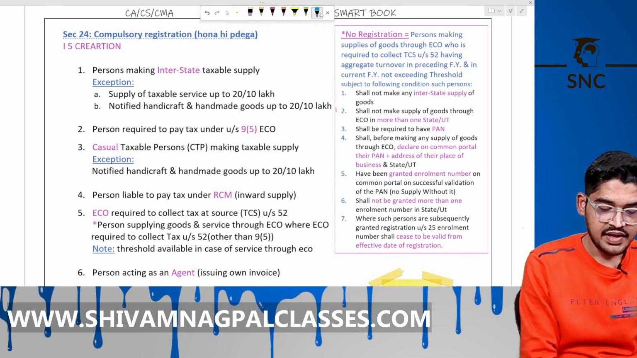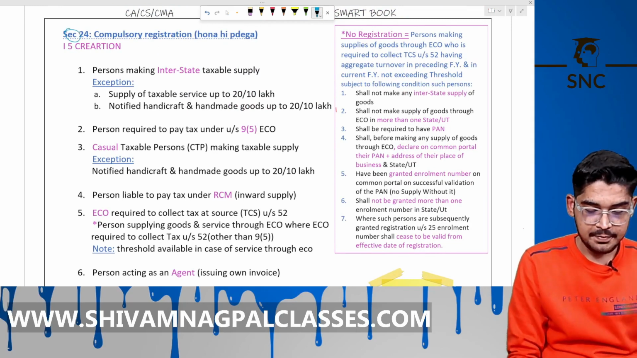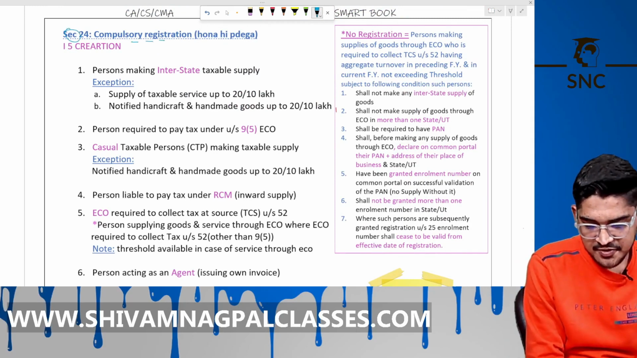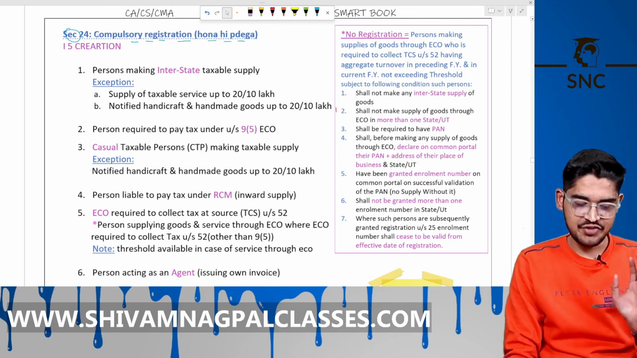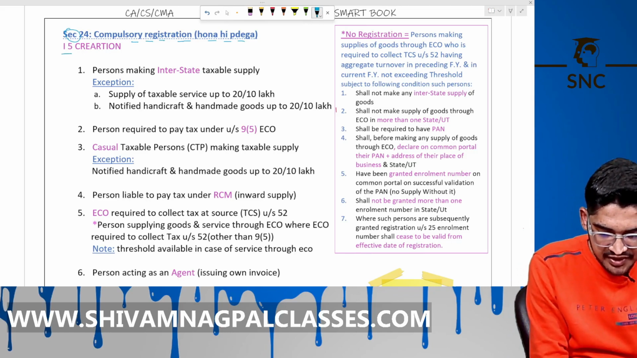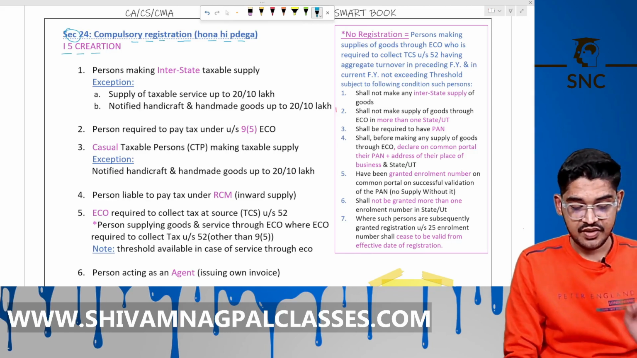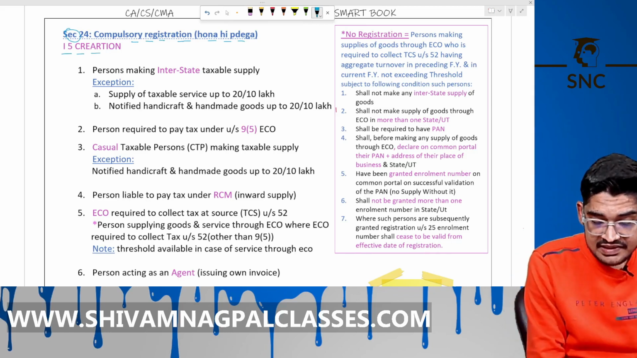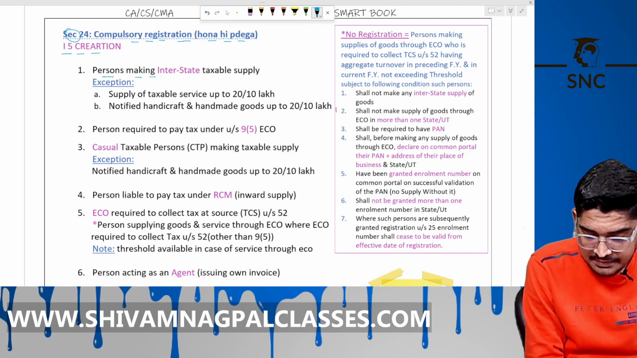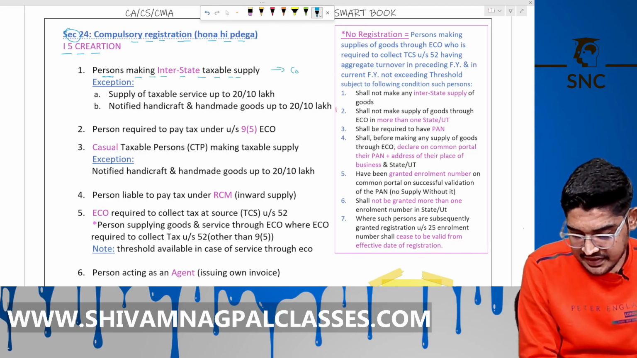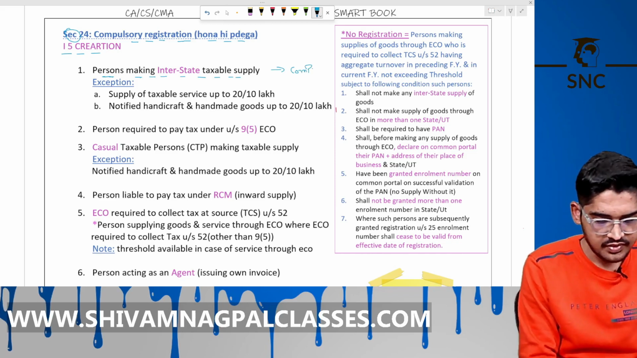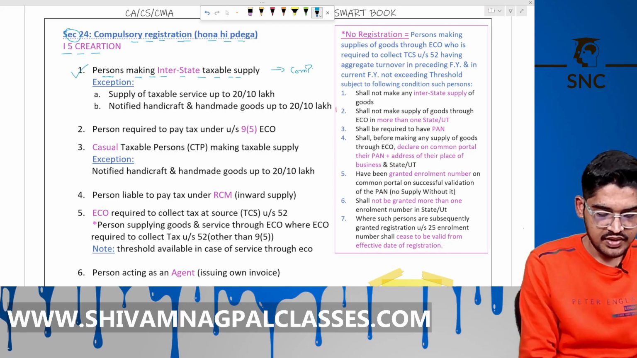See here, 24 compulsory registration. In Hindi, होना ही पड़ेगा. Now, I5 CRATION. This is a memory technique to learn this. First point: I means a person making the interstate taxable supply, then they have to take compulsory registration. This point is clear.